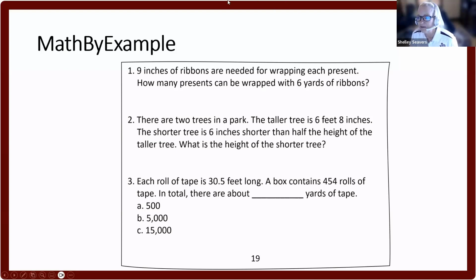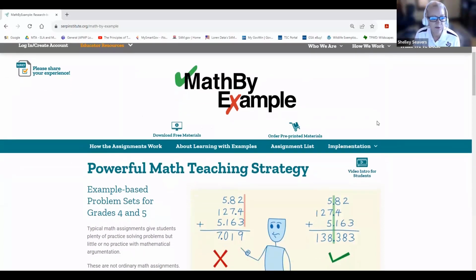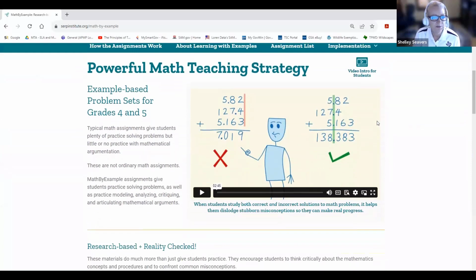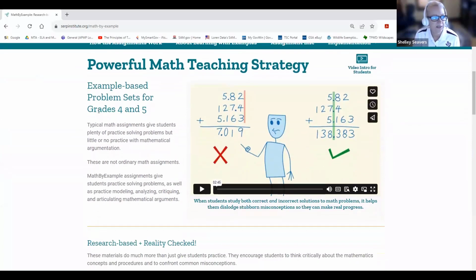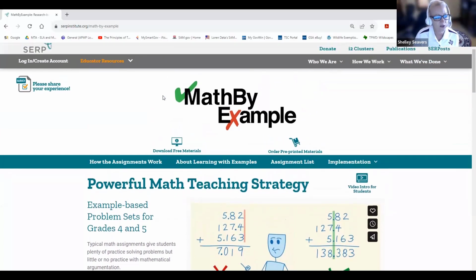I don't know if you've guessed maybe what this might be about or if you've already gone out to take a look, but let's look at math by example together. It's a powerful math teaching strategy and it's example based. Do you remember what I said at the top of the hour? And that is grades 4 and 5. Don't be discouraged. Don't be distracted by that because these methods are really, really good for our adult learners.